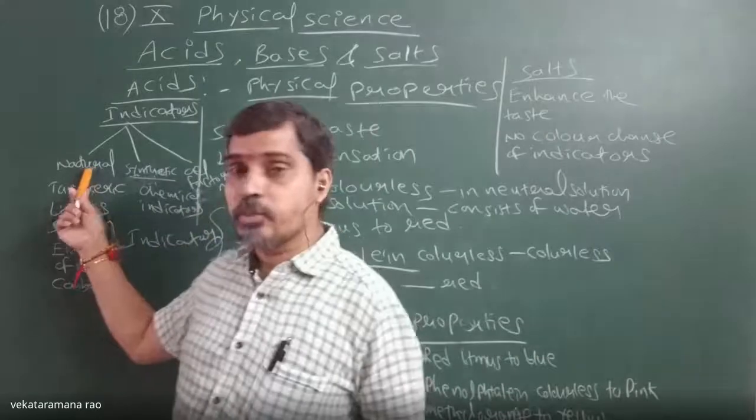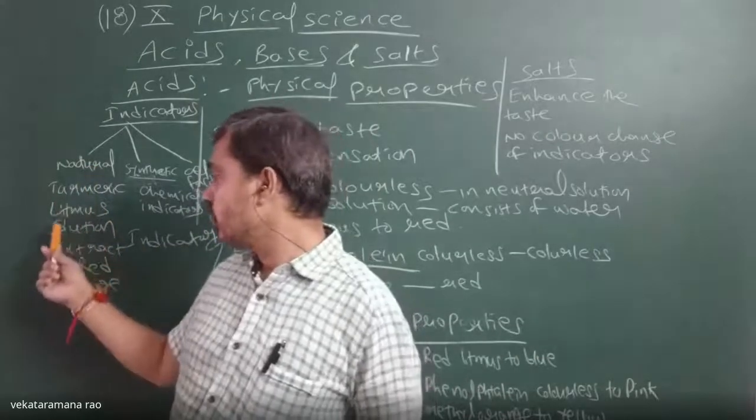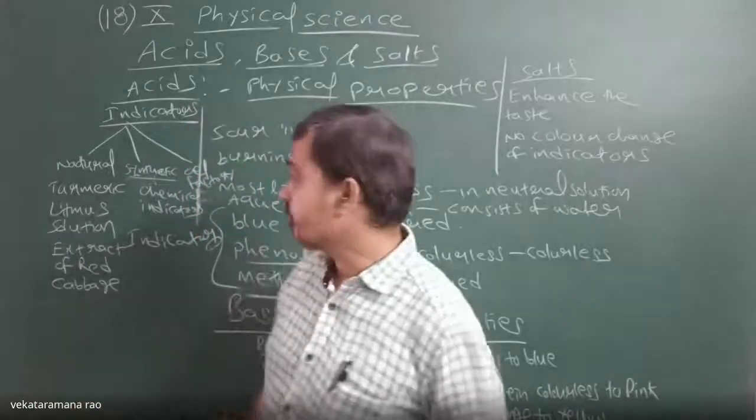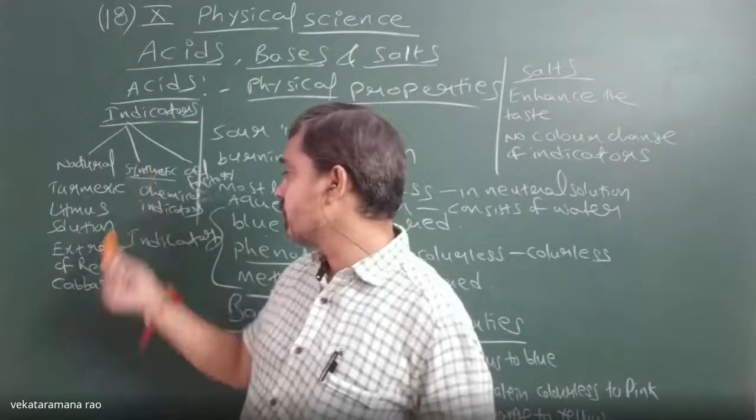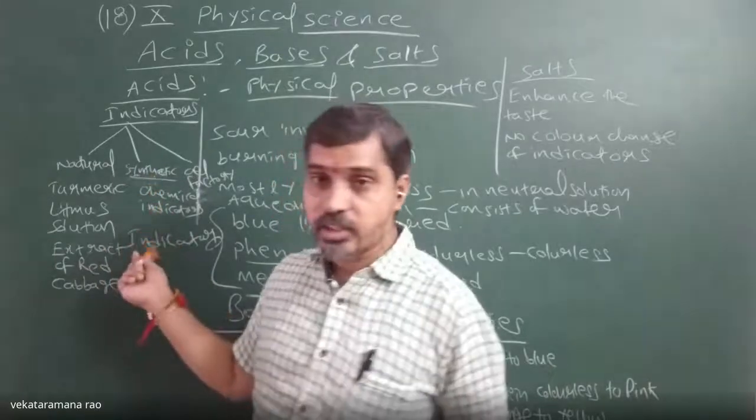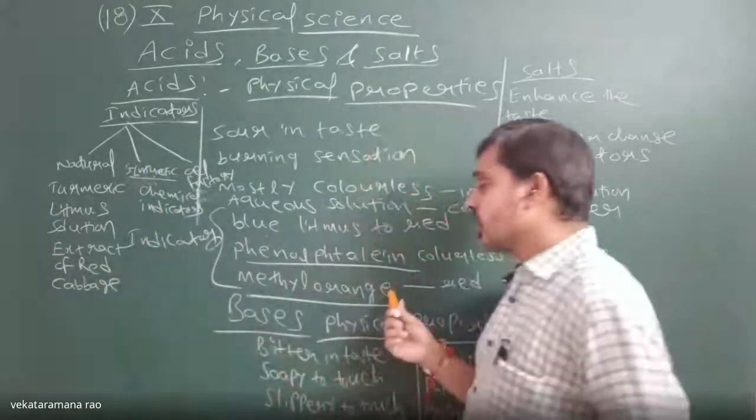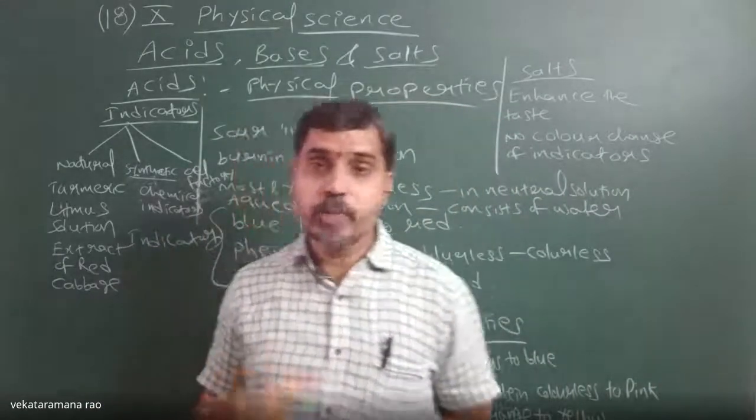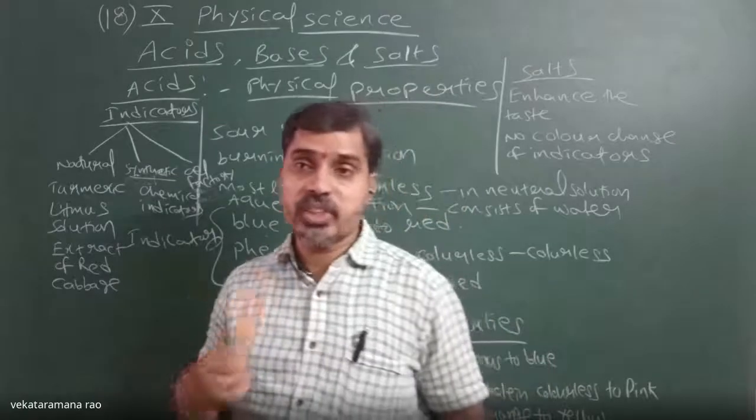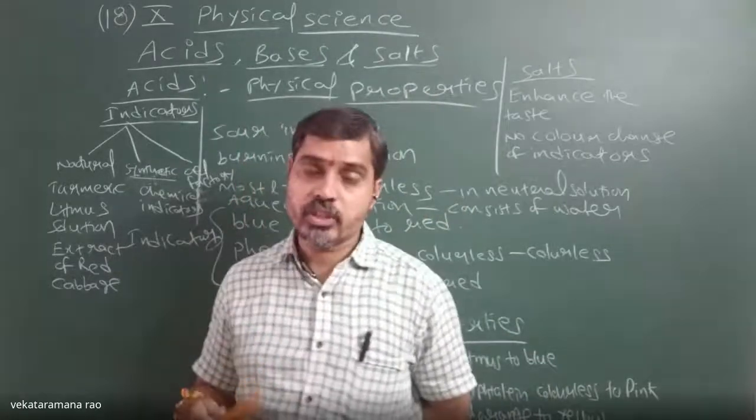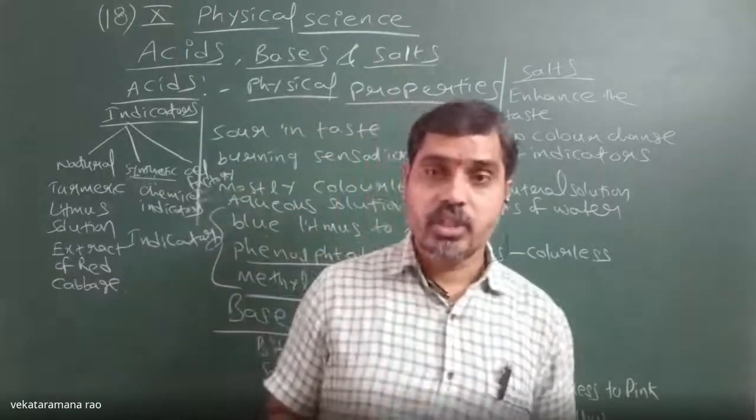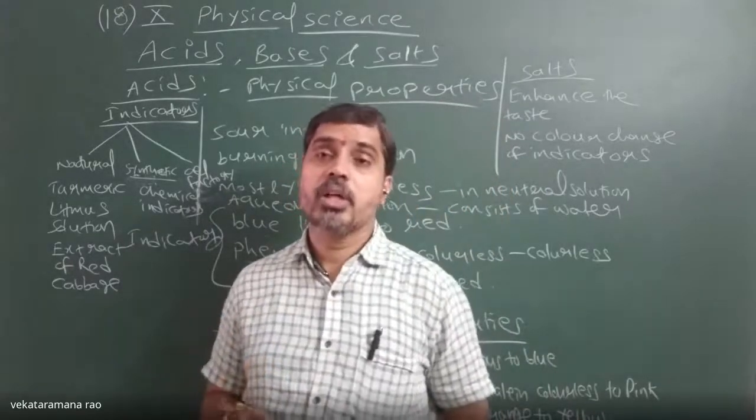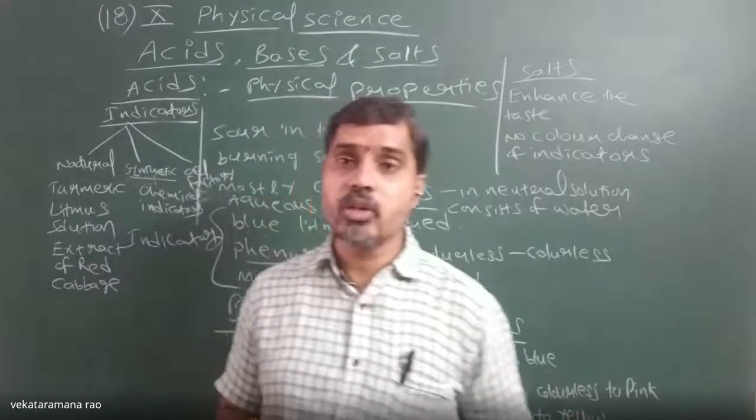Natural indicators examples are turmeric, litmus solution, extract of red cabbage, extract of hibiscus. Synthetic indicators are nothing but chemical indicators. Examples are methyl orange indicator and phenolphthalein indicator. Olfactory indicators are those whose smell will change when they are made to react with acids, bases and salts. Examples are onion cloth, vanilla essence and clove oil.